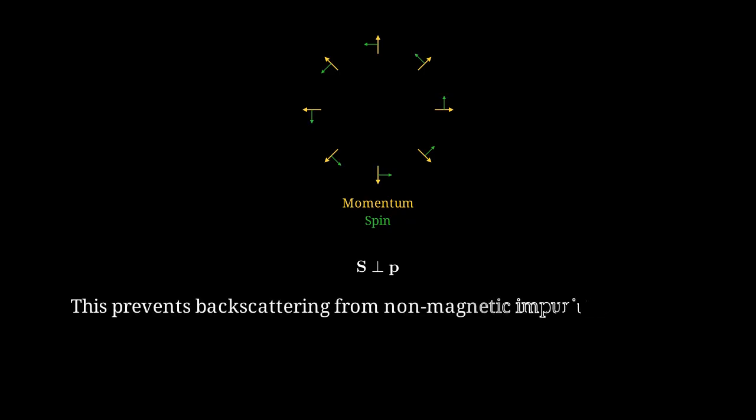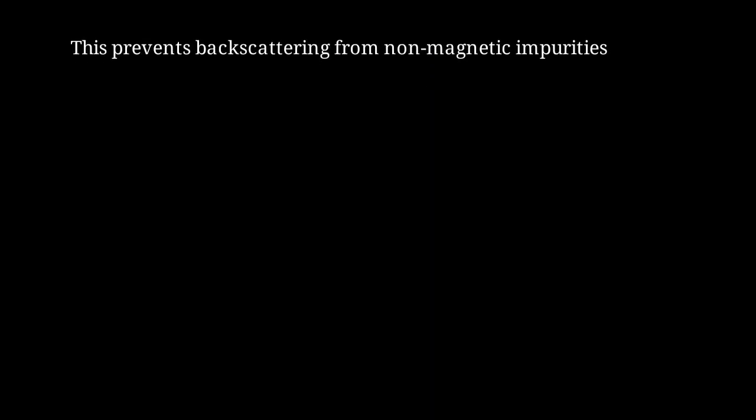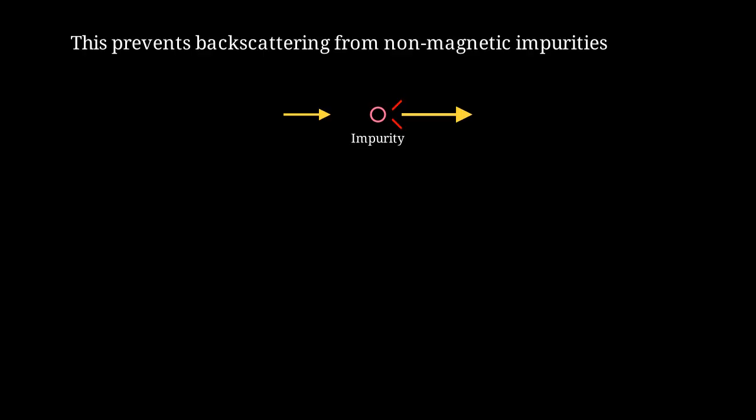This spin-momentum locking has a profound consequence. It prevents electrons from scattering backward when they hit ordinary impurities. When an electron encounters an impurity, it cannot simply turn around and go backward, because that would require flipping its spin, which costs too much energy.